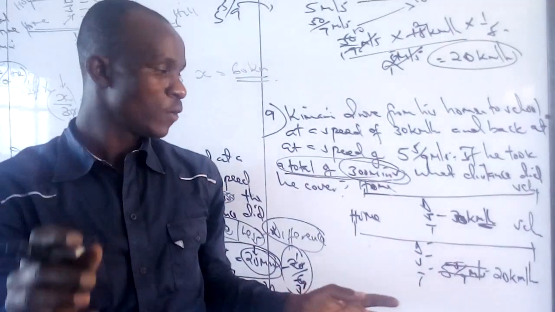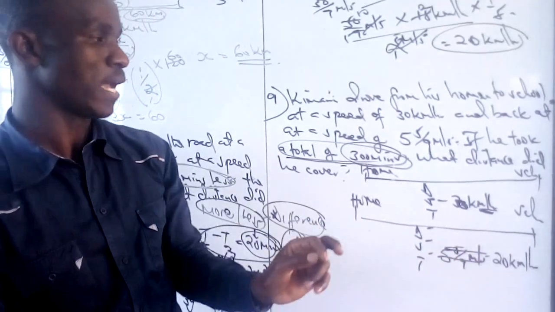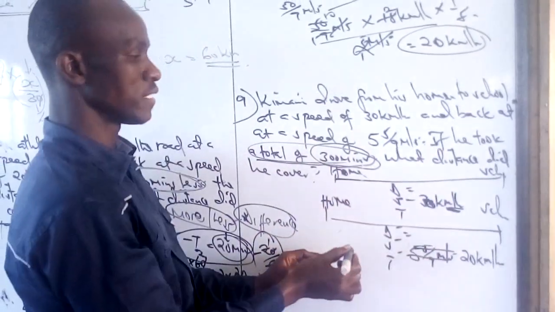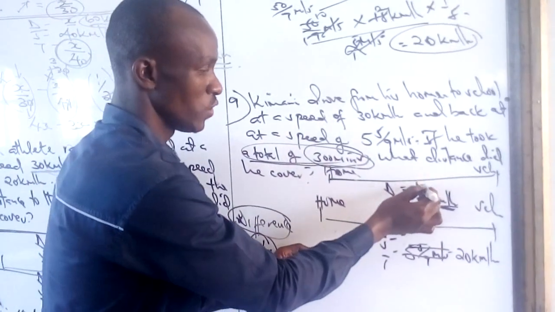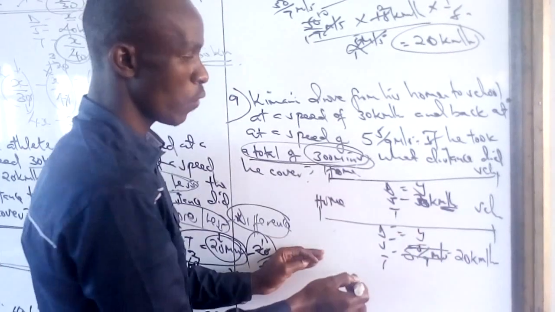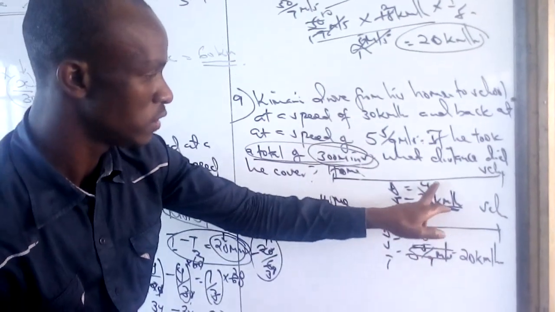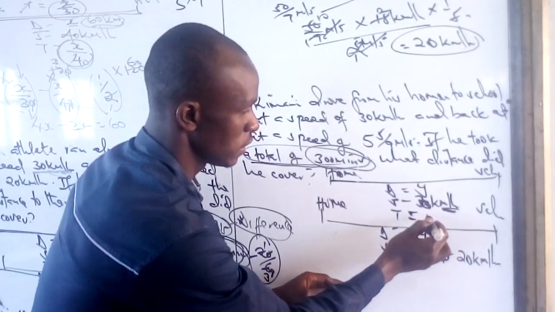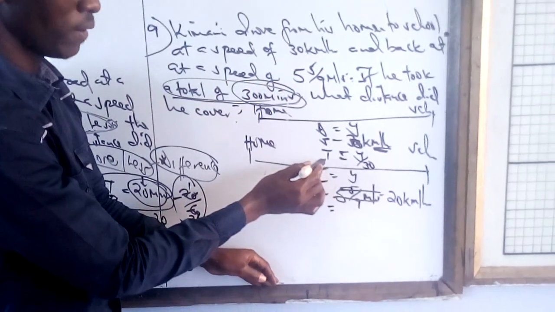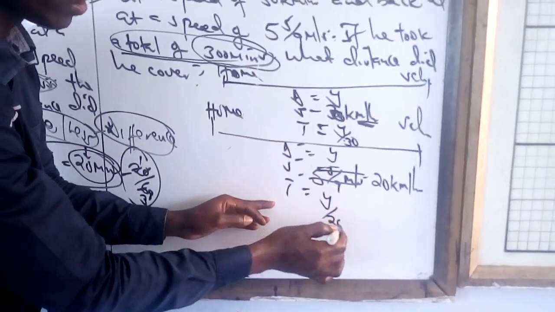So after that, now we have a total. Now we can replace our time and our time. Remember what we said, that we give the distance unknown and the distance unknown. In this case, we can choose it again as y. So if the distance here is y, here is also y. What will be our time? Again, time is distance over speed. Our time here is y over 30. Our time here is y over 20.